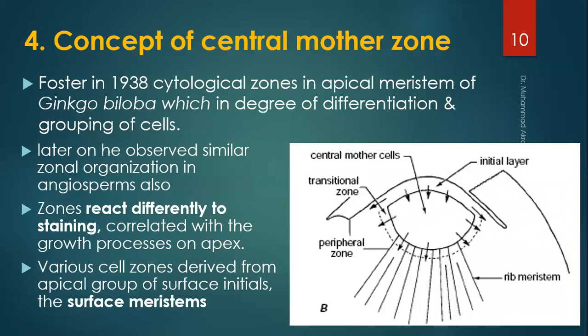The fourth concept is the central mother zone. Foster, in 1938, identified cytological zones in the apical meristem of Ginkgo biloba, based on degree of differentiation and grouping of the cells. He described a differentiation or grouping of cells at the shoot apex of Ginkgo biloba. Later on, he observed a similar zonal organization in angiosperms also.